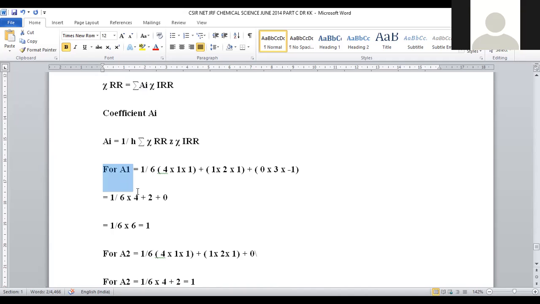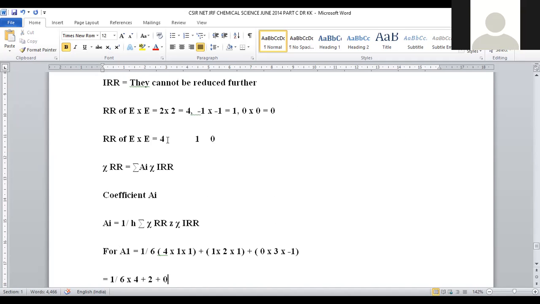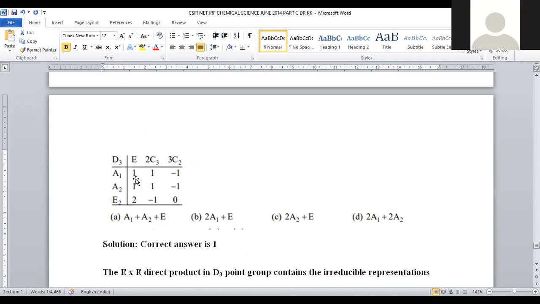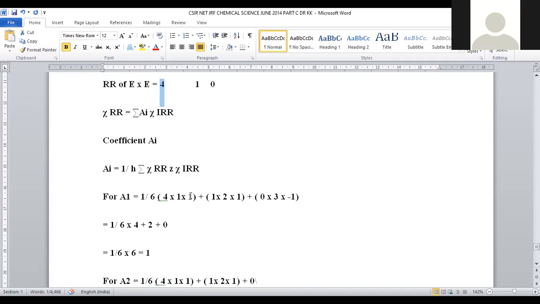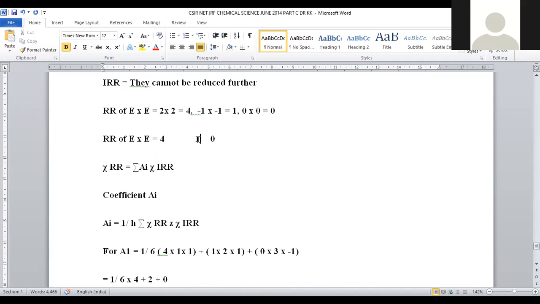First we are going to calculate for A1. Just now we discussed the h value is 6, so 1 by 6. Now we take the sum: 4 into 1 into 1. Why 4? 4 is taken from the reducible representation value, and 1 is taken from the A1 value. Then plus, what is the second term here?